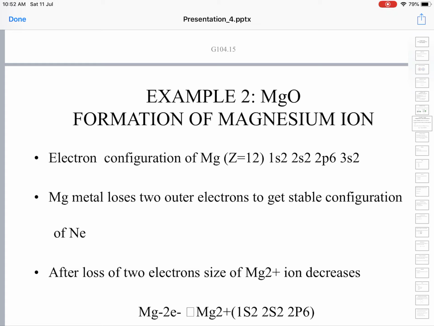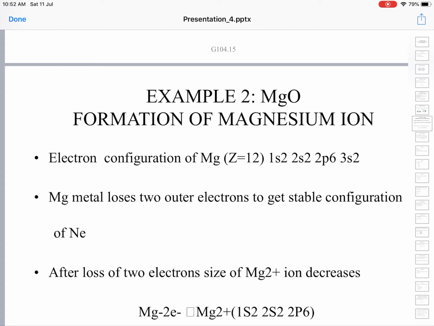After the loss of 2 electrons, the size of the Mg2 plus ion decreases. In Mg the configuration is 1s2, 2s2, 2p6, 3s2. In Mg2 plus the configuration is 1s2, 2s2, 2p6. It has gained the neon configuration. But in doing so, there are 12 protons in the nucleus of magnesium.